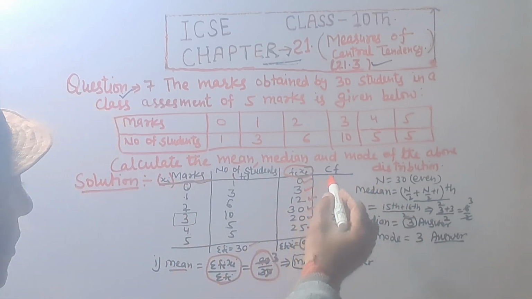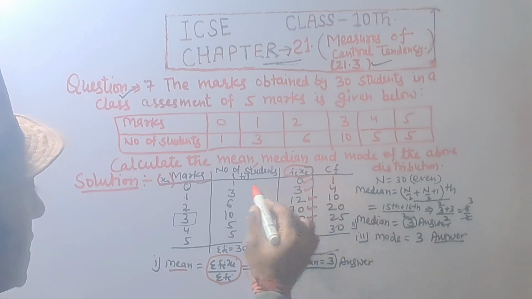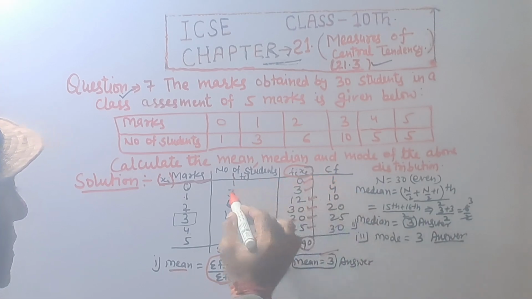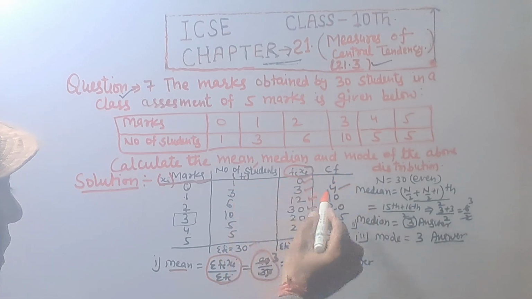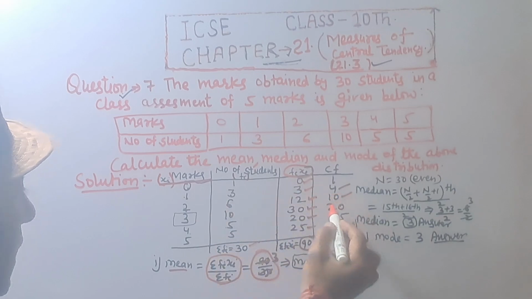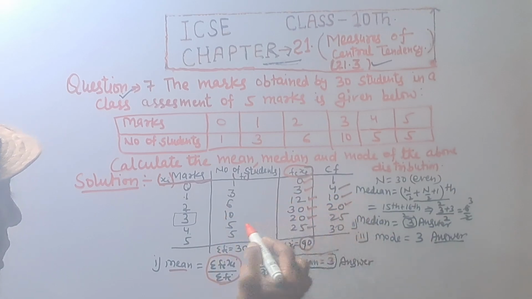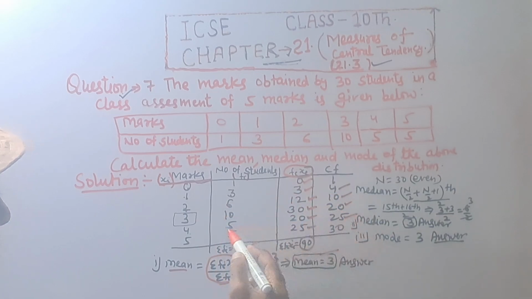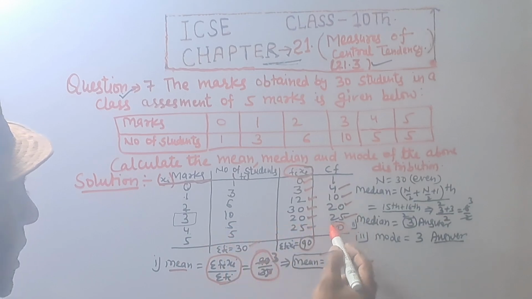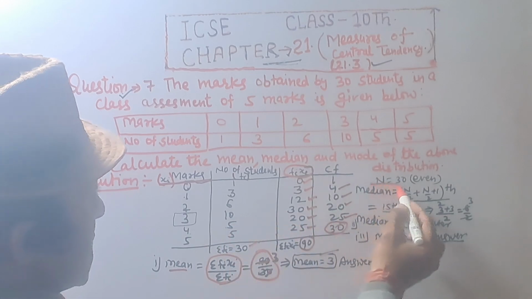And median, we find cumulative frequency: 1 as it is, 1 plus 3 equal to 4, and 4 plus 6 equal to 10, 10 plus 10 is 20, 20 plus 5 is 25, 25 plus 5 equal to 30. So n equal to 30, which is even.